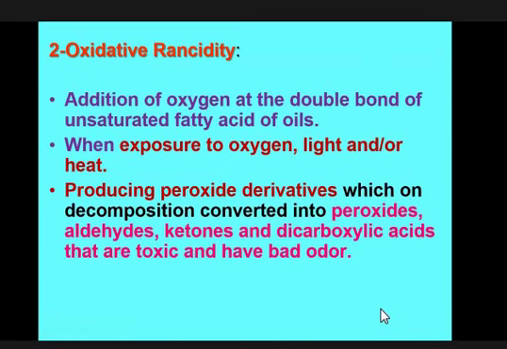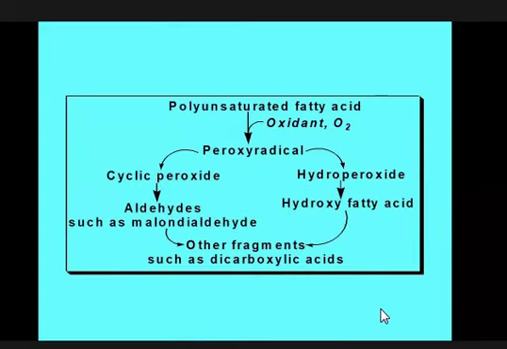So when a fat has bad odor, bad taste, bad color, this is called rancidity, and it is oxidative rancidity because the ketonic or peroxide substance is produced as the oxygen is incorporated at the double bond of the fatty acid. And another kind of rancidity is called ketonic rancidity. This is a polyunsaturated fatty acid. When oxygen is incorporated here, a peroxide radical is produced. Then it is converted into cyclic peroxide, hydroperoxides, aldehyde, hydroxy fatty acids, and other dicarboxylic acids, etc.